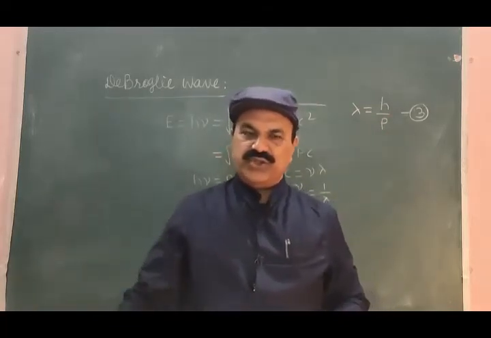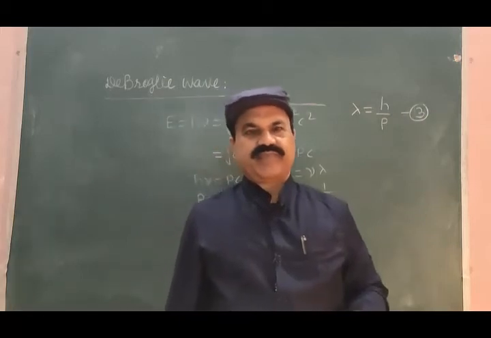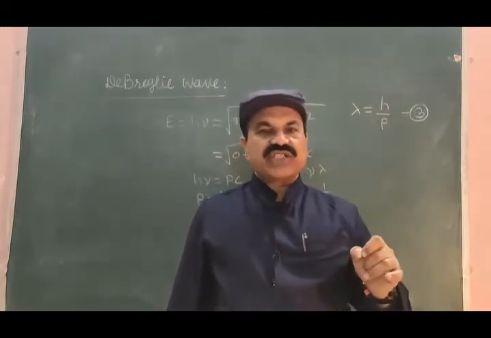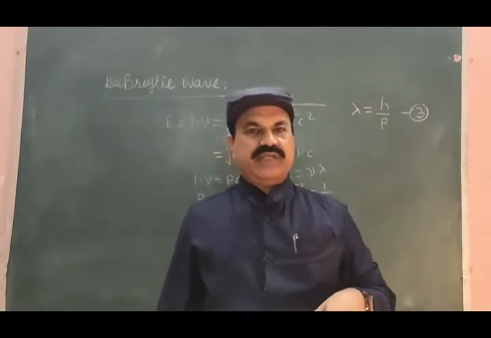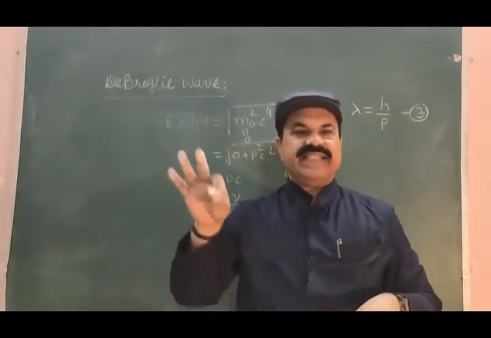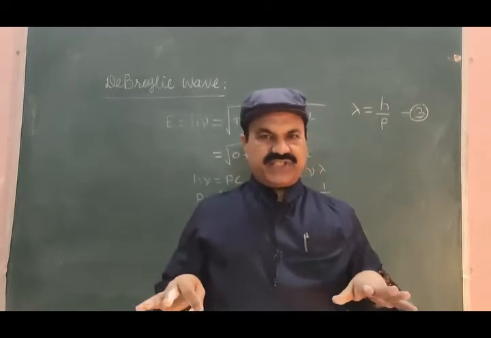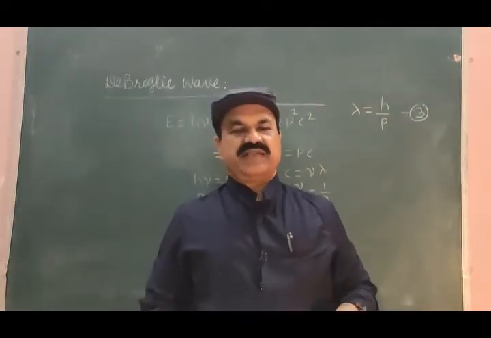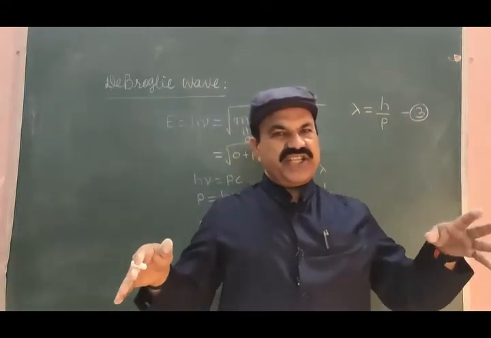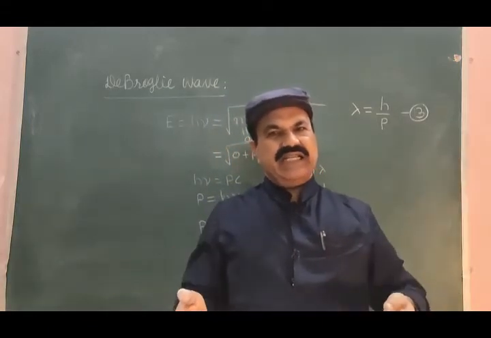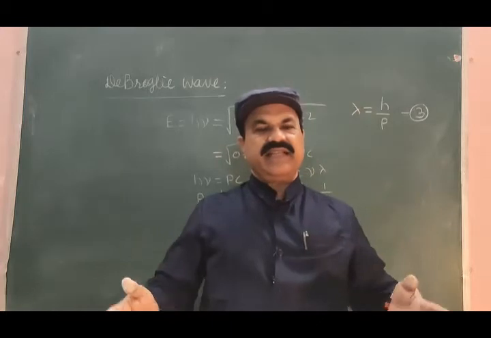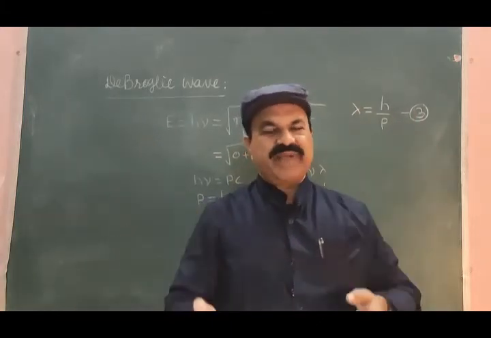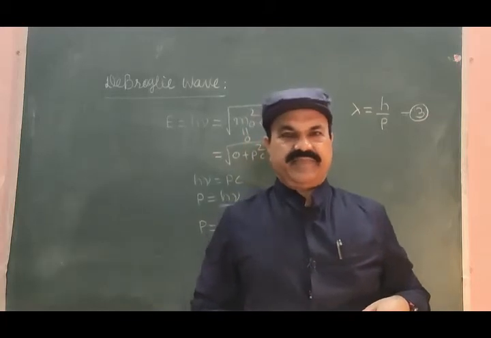Proton, neutron, mesons, pi mesons; matter, antimatter in the universe. If matter is present, antimatter is also present. So nature is symmetrical. It is symmetric in all senses, in all respects.